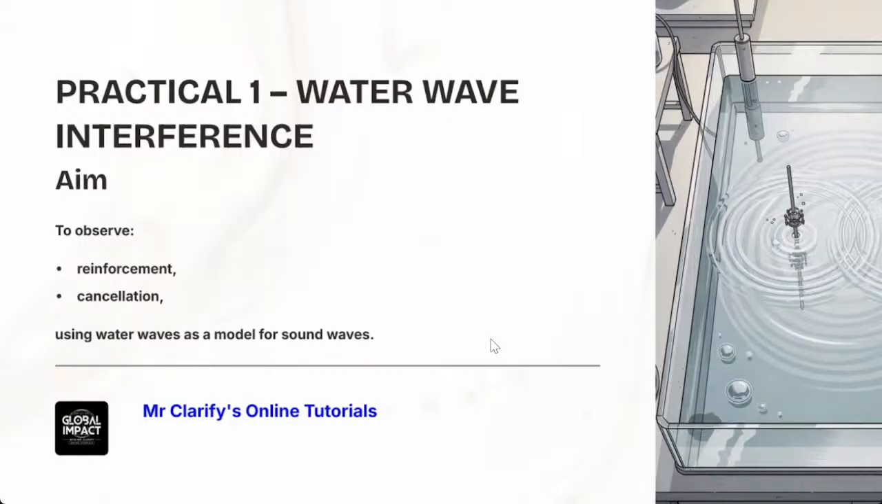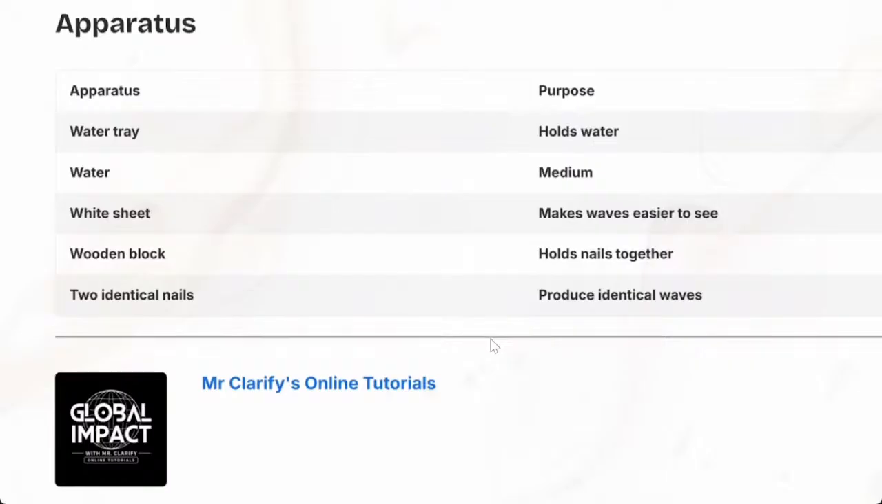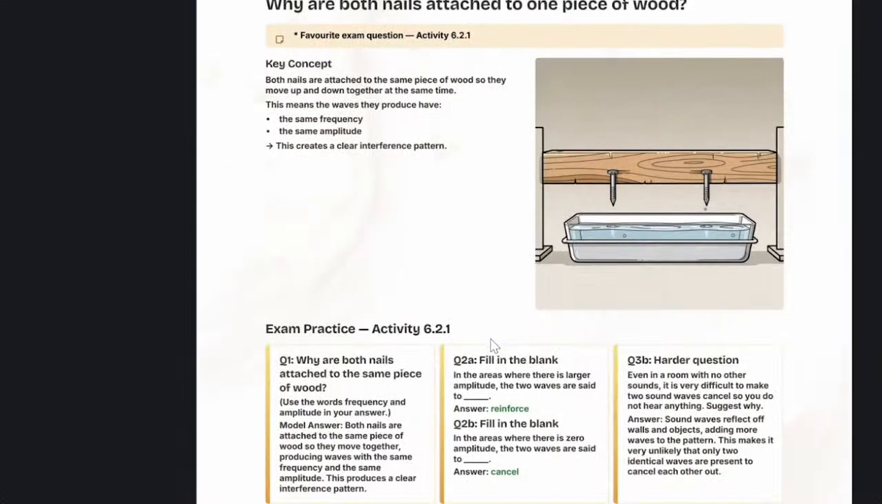Here comes the last part, which is the experiments. The 2 practical experiments you must know when it comes to checking interference. Are we together? Experiment number 1. Here's the apparatus. You need a tray. You need water. I'm going to make you write this first, I think.